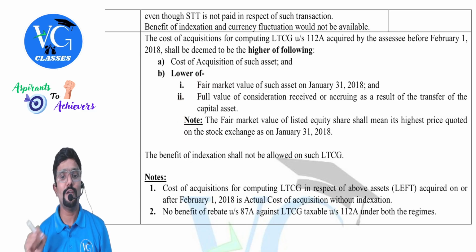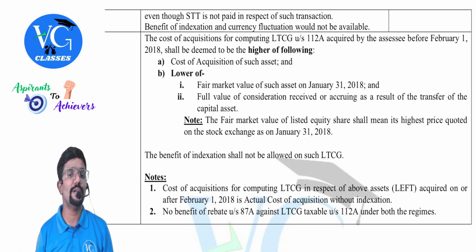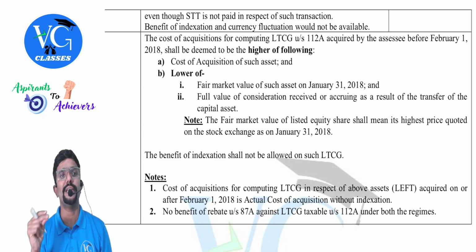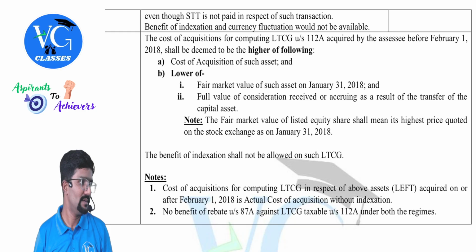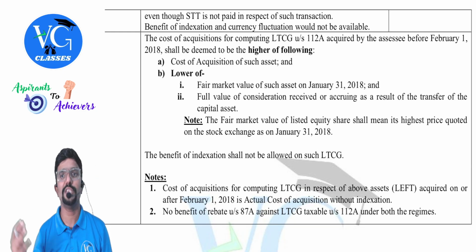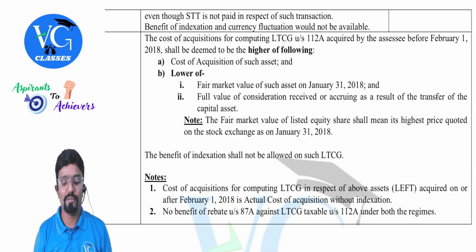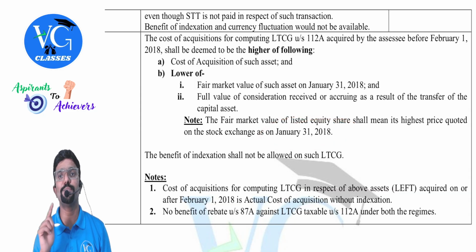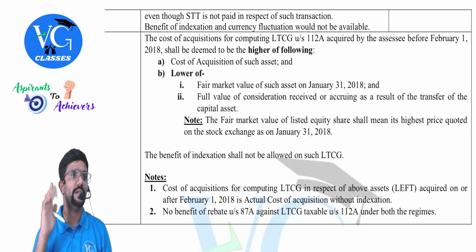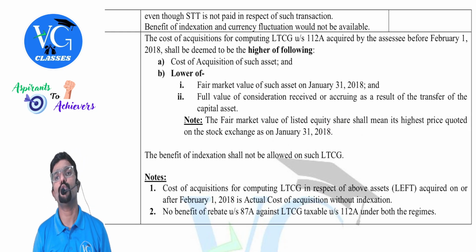The fair market value of the listed equity share shall mean its highest price quoted on the stock exchange on 31st January. The highest price on 31st January. Clear? Because the price will keep on changing throughout the day during market hours. So what we will take is the highest price of that share on 31st January 2018, guys.